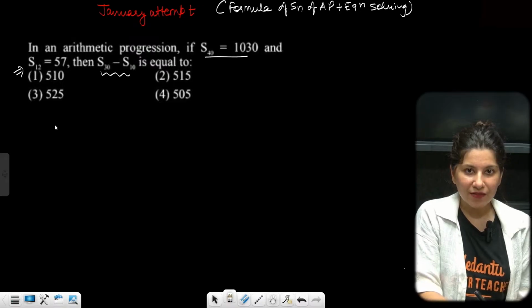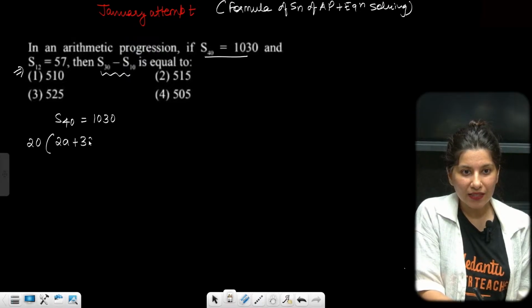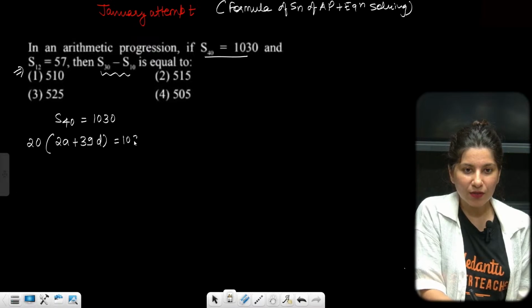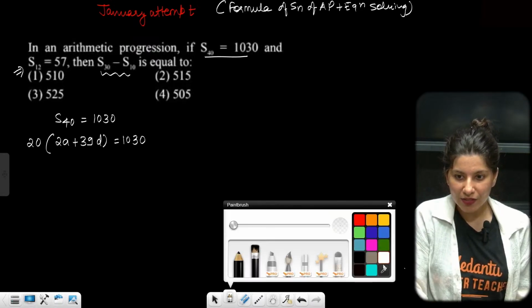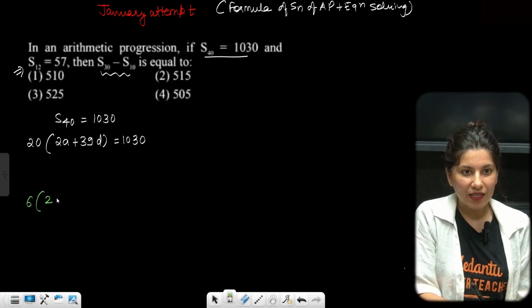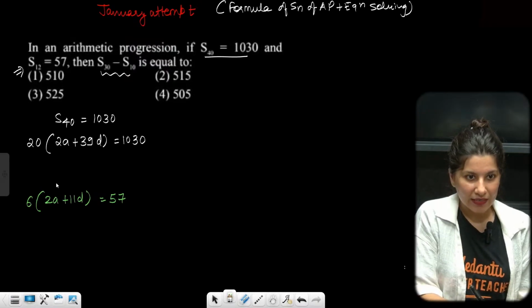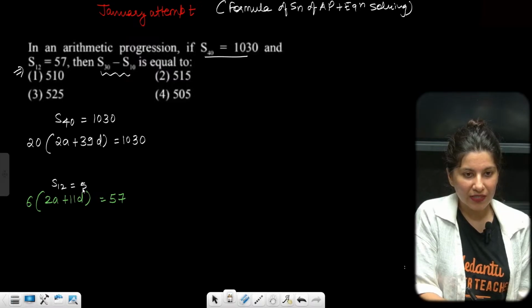So S40 is equal to 1030, right? So 40 by 2, 20 into 2A plus 39D is equal to 1030, right? This is the first equation. Let me just write the second one, S12. S12 will be 6, 2A plus 11D, that is going to be just 57. Two equations you can see, right? This is S12 is equal to 57. So first equation, second equation.